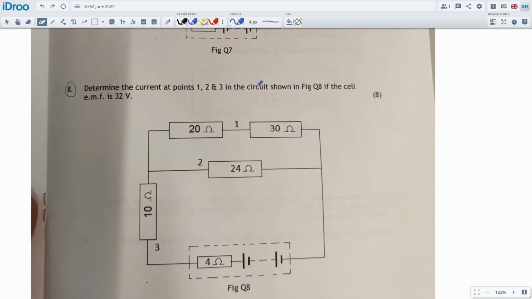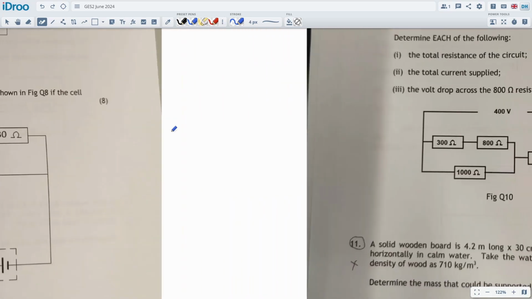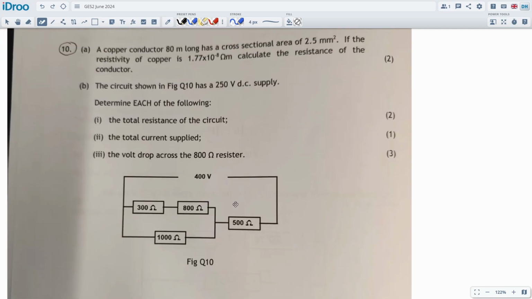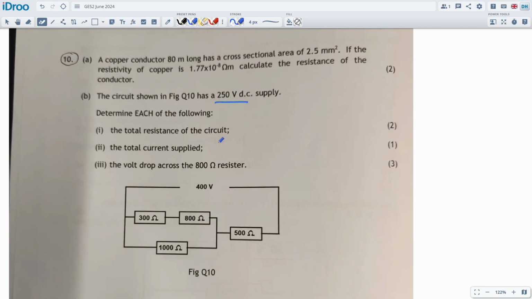And this one as well, you'll see slight variations. He's changed up the voltages occasionally, but I think this is a classic setup. Now this is a completely new question, and he might have copy and pasted it from another past paper that he made quite recently. And the problem really with it is that in the question it says we've got a 250 volt power supply, and in the diagram we've got a 400 volt power supply. And just looking at the diagram, basically when we do the calculations, we're not going to see this data. My advice is that we should use the written information, because the question has probably been modified up here and not in the diagram, because the diagram is harder to modify. So the diagram's been forgotten about, basically.